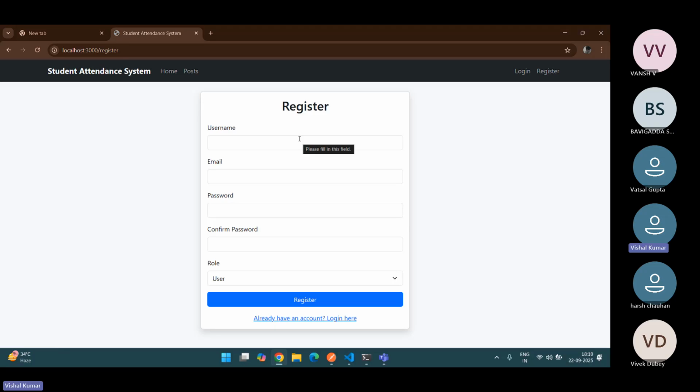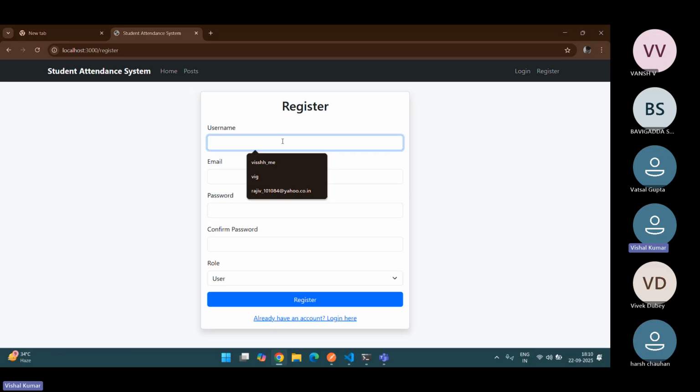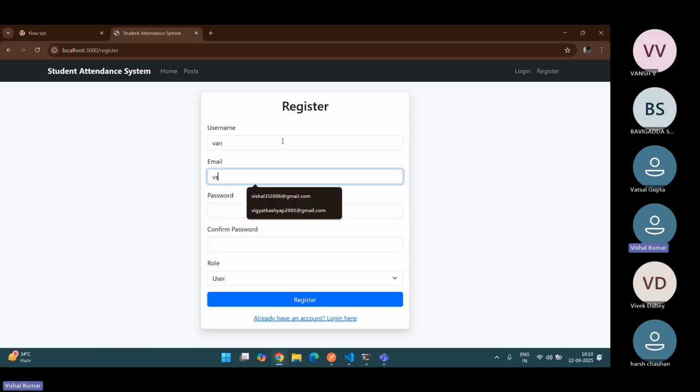If a new user registers, it will add their data to the backend, like MongoDB.